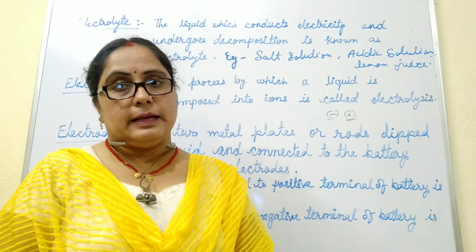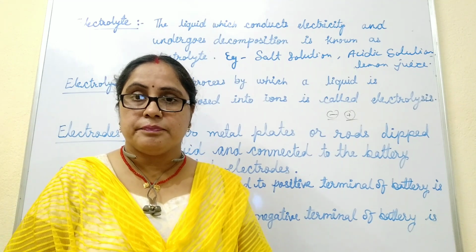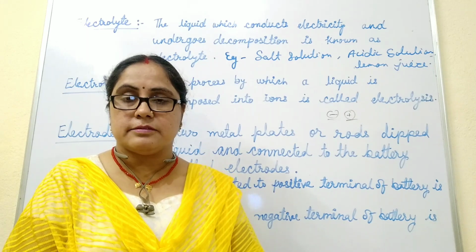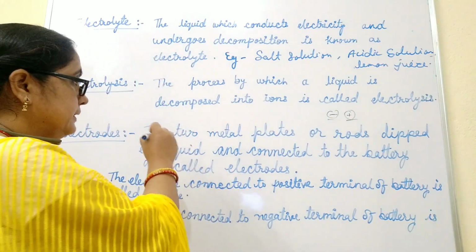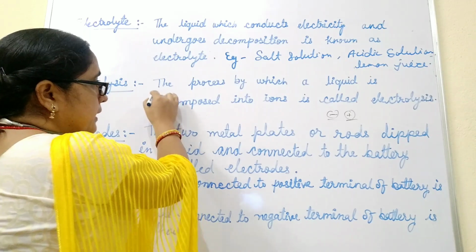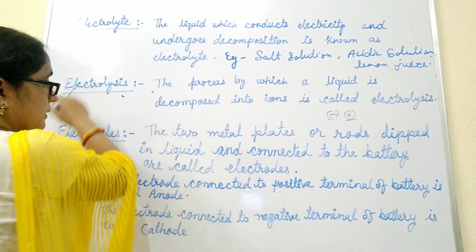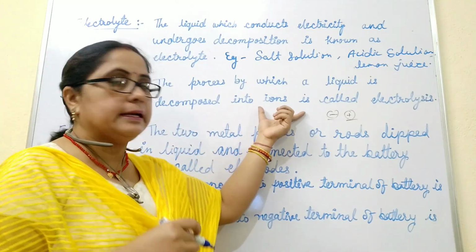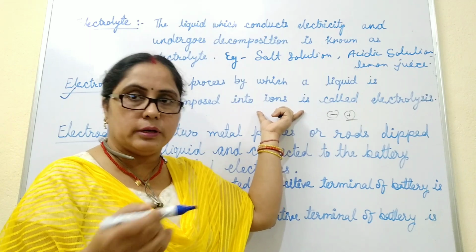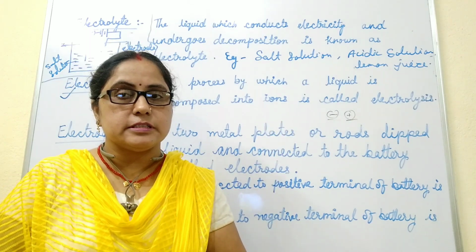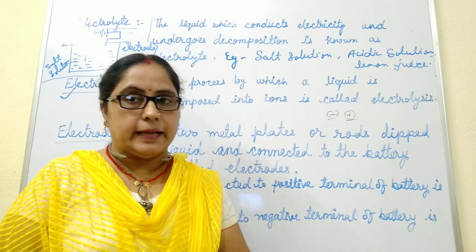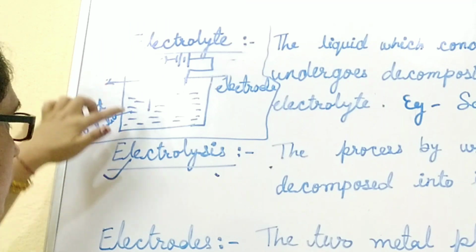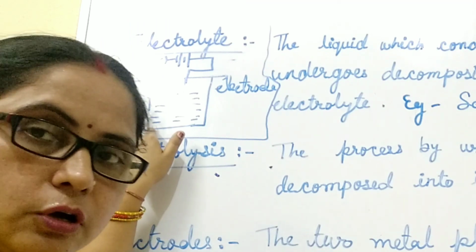When we pass electric current through electrolytes, these electrolytes decompose into ions and allow electricity to pass through them. This process is called electrolysis. It means electrolysis is the process in which a liquid decomposes into ions and allows the electric current to pass through it. This electrolysis process we will understand through a diagram. See this diagram. This is a container containing salt solution or tap water containing some salts.